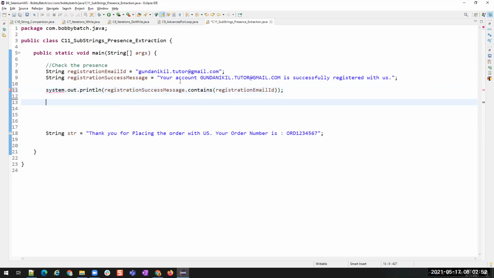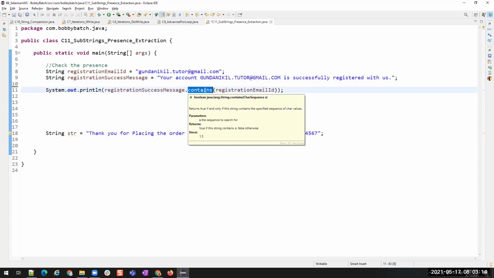So if the case changes, then this does not work. What we should do in those cases is convert this string to uppercase or to lowercase. That we'll see in the conversion part. For now, you understood this contains method, right? Yeah.